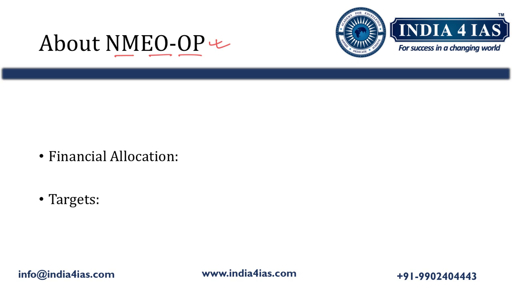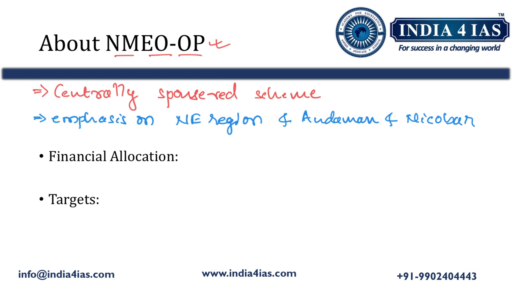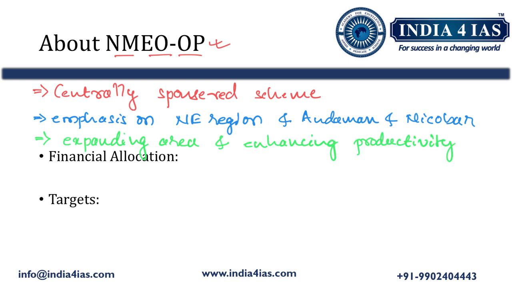Coming to the features of the scheme, it is a centrally sponsored scheme which has a particular emphasis on the northeastern region of India and Andaman and Nicobar Islands. It focuses on expanding the area and enhancing the productivity of oil seeds and oil palm. In order to achieve the intended objectives, the central government allocated 11,040 crore rupees for the scheme.